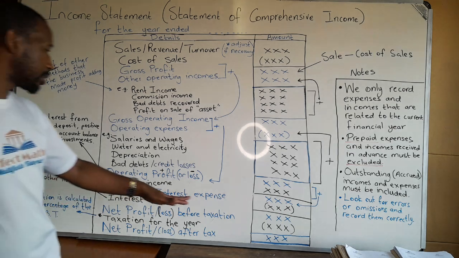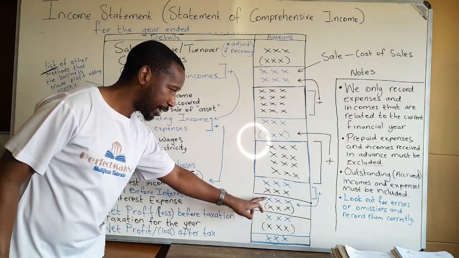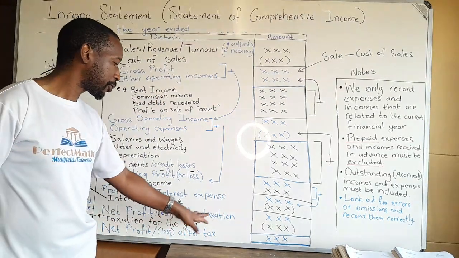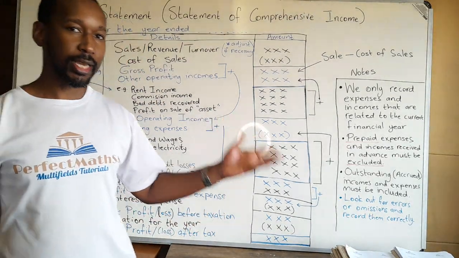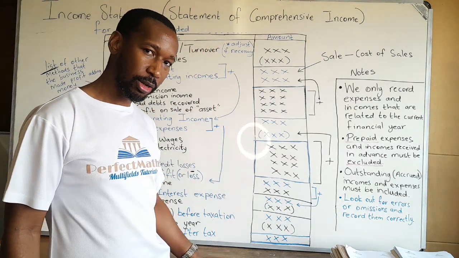Then after that, we are going to subtract because it's an expense. We subtract that from the profit we had before. Then we get what we call net profit or loss before taxation. For grade 10s and 11s, that's where it ends. It ends as profit or loss or just net profit.